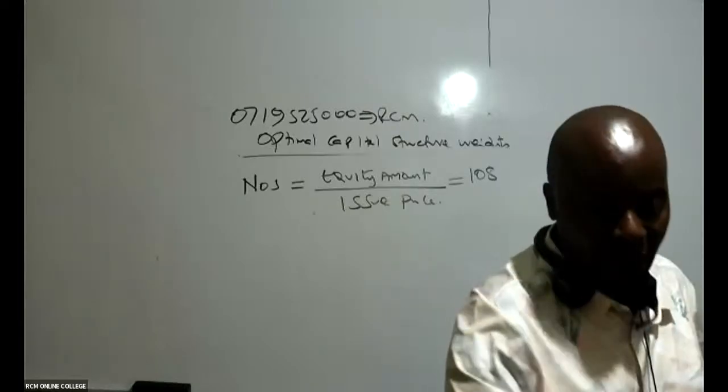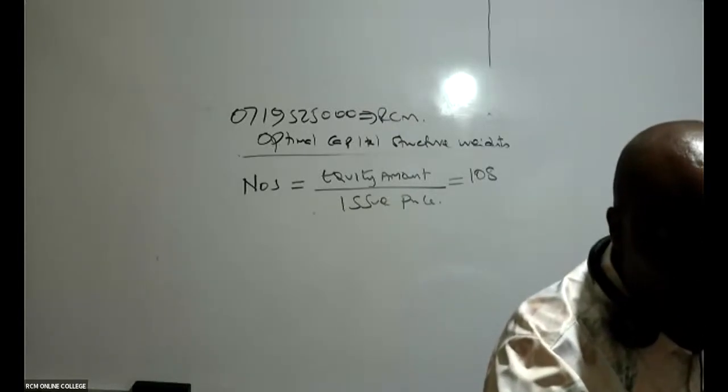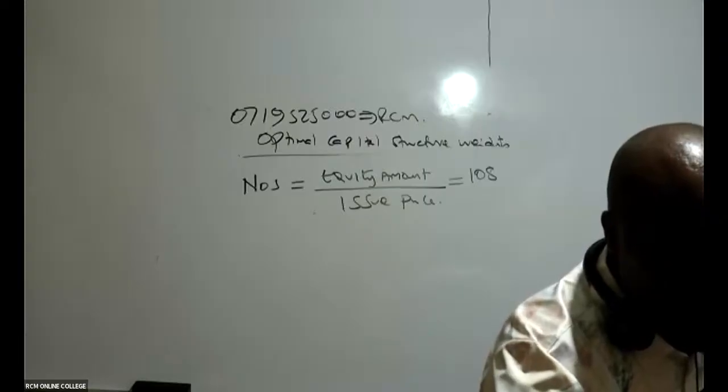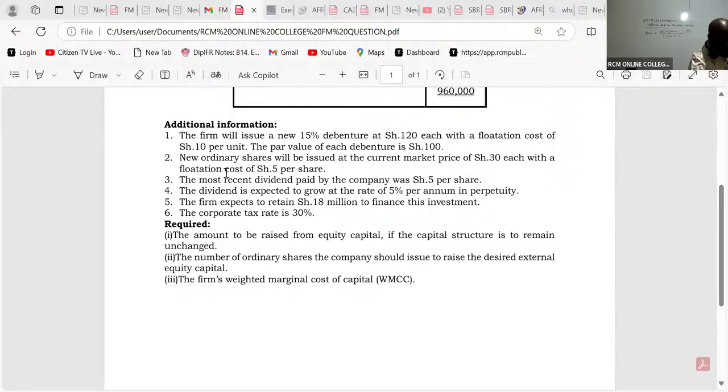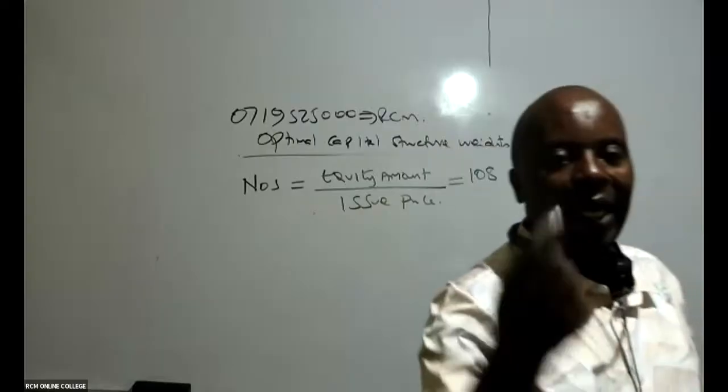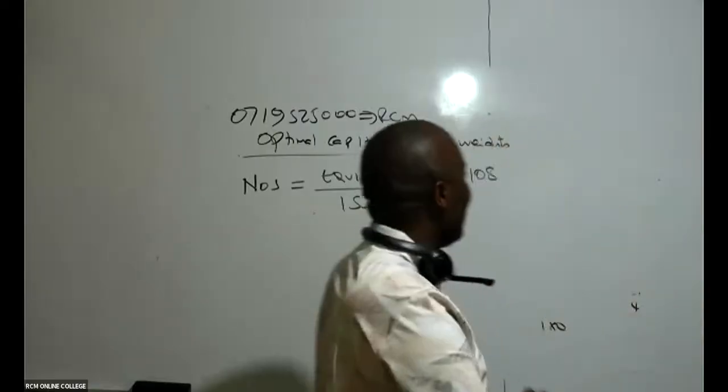The amount which will come from retained earnings, you are told here: the firm expects to retain 18 million to finance this investment. We shall retain 18 from our profits.